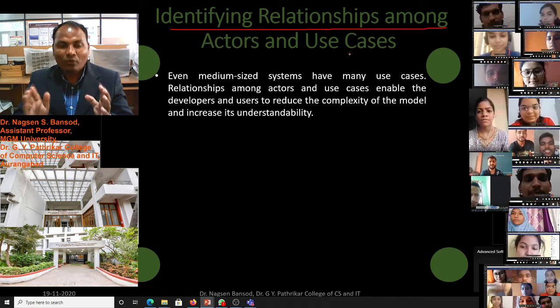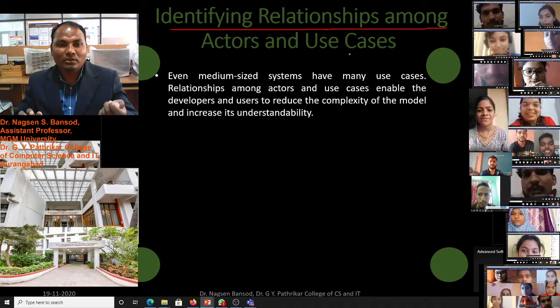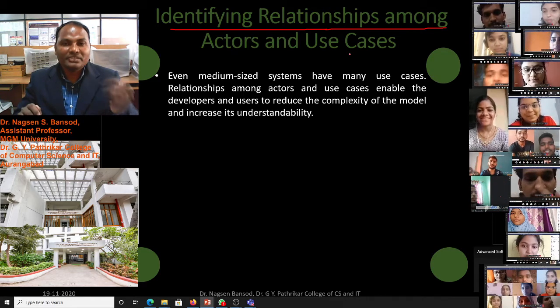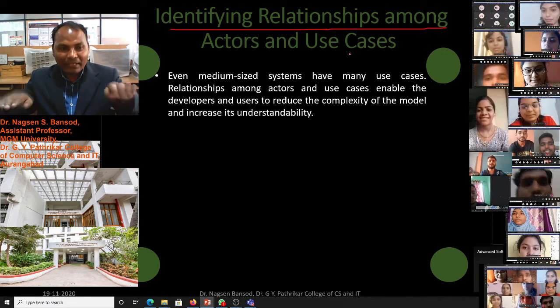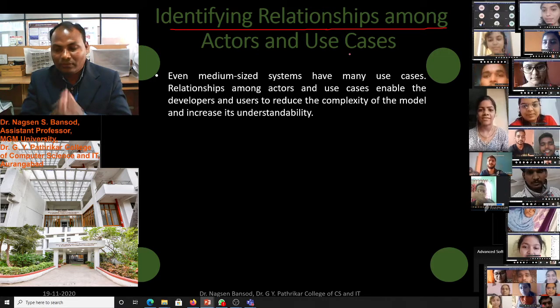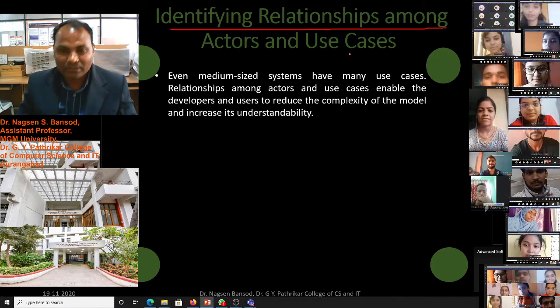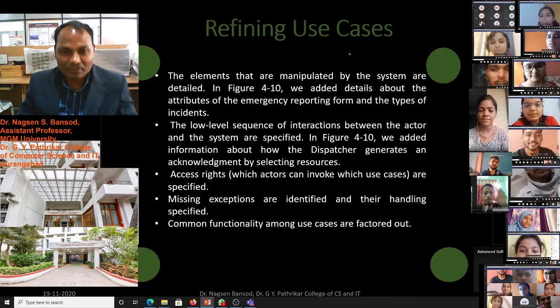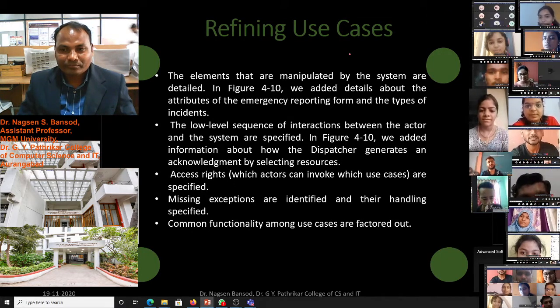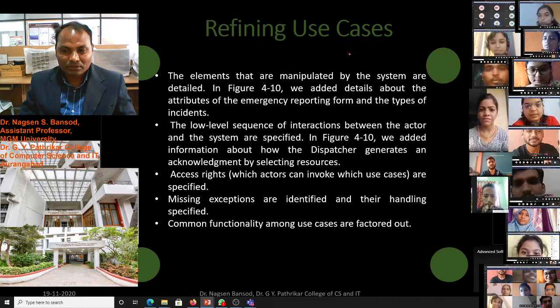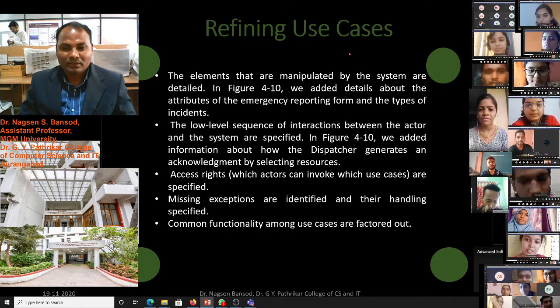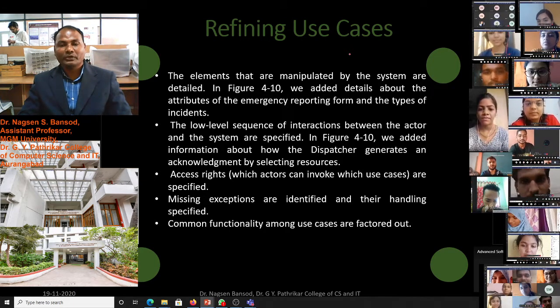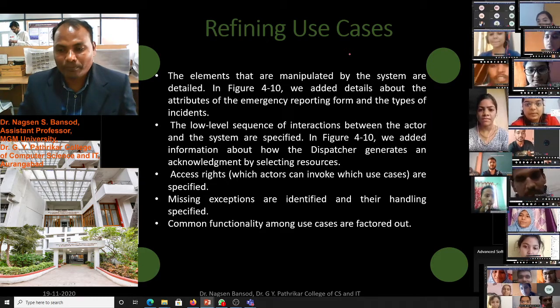Now in the next lecture we will talk about the relationship between actor and use case. If you have any doubt regarding refining use cases, you can ask me questions. Yes, today we will stop here. If you have any question, any doubt, you ask me.